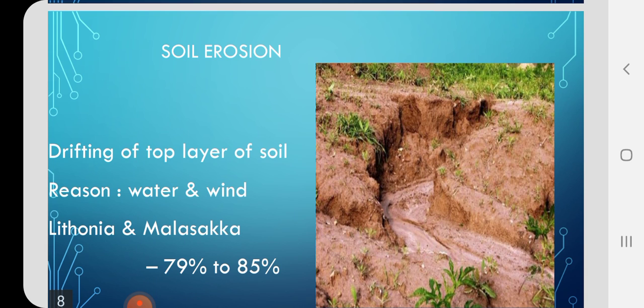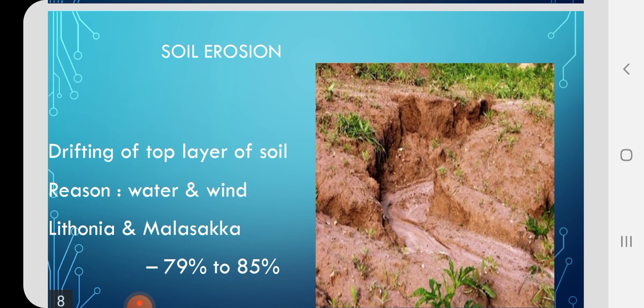Okay, when we talk about soil, it has a good quality and depth for the plant growth after a very long period of time, for thousands of years. So when there is soil erosion, what happens? The quality of the land also, we are removing. So this is not helpful for the plants for good growth.